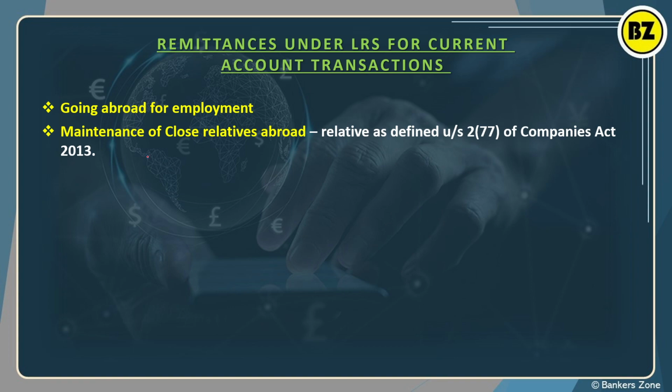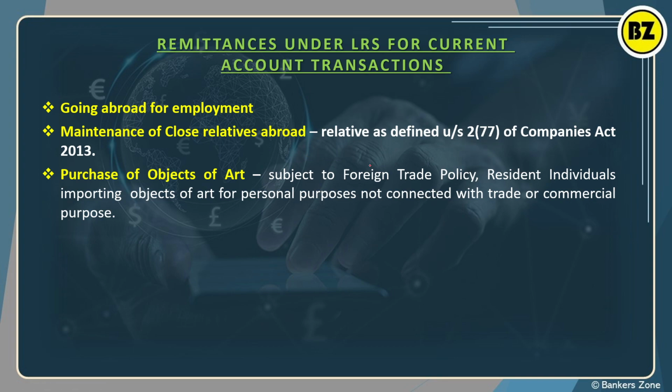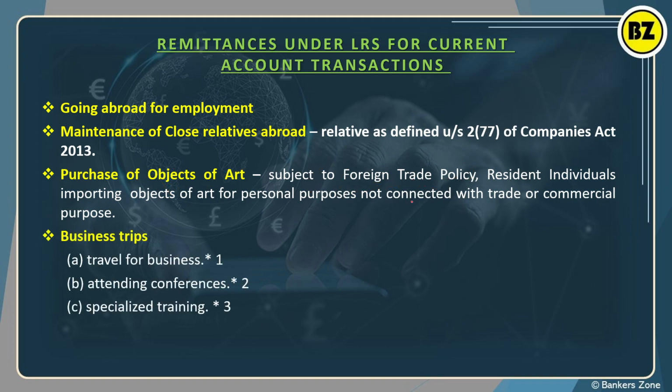In such cases, remittance under the LRS for the current account transaction is allowed. Okay, maintenance of close relatives: you can send funds for maintenance abroad. This is what is defined in Section 277 of the Companies Act also. Okay, no need to worry about the section. Purchase of objects of art: you can purchase art abroad and for that you can send the money, subject to following the foreign trade policy, right? So you can purchase objects of art basically.